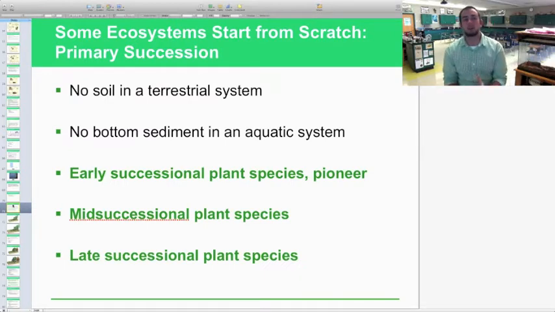So first off, some ecosystems actually start from scratch. This is called primary succession. This is the first one that we're going to look at today. This is basically happening when there is no soil in the terrestrial system whatsoever. So no soil base, it's just basically bedrock, gravel, no nutrients, nothing. And ecosystems can be built upon this.